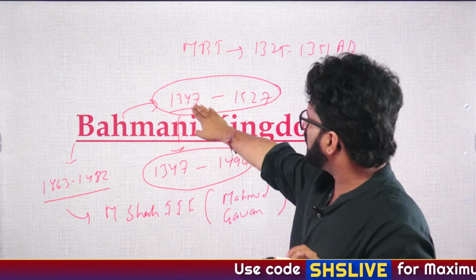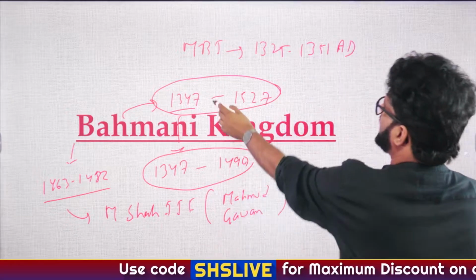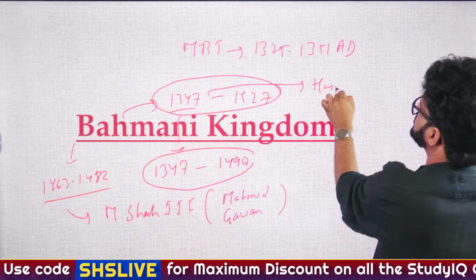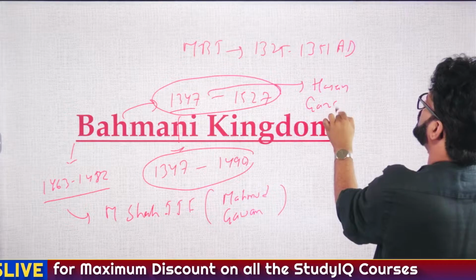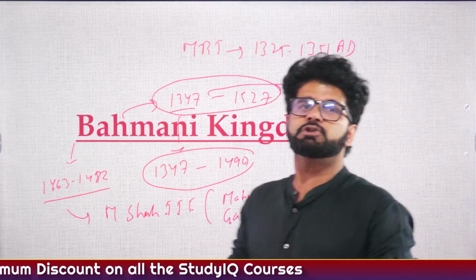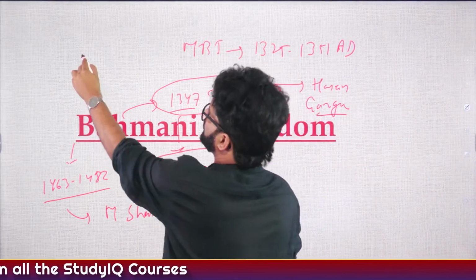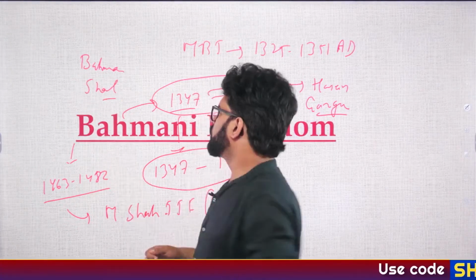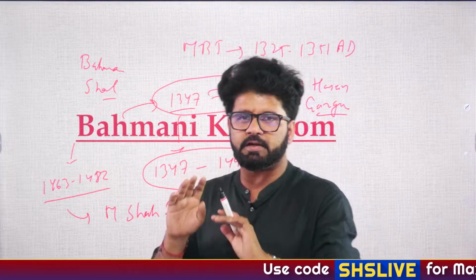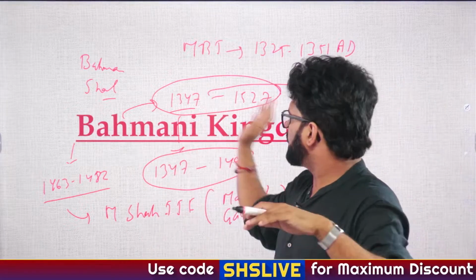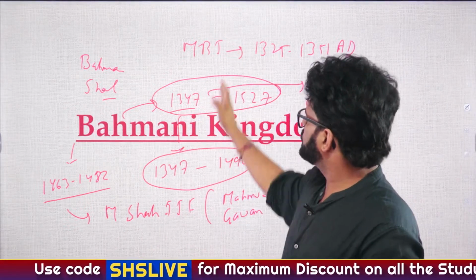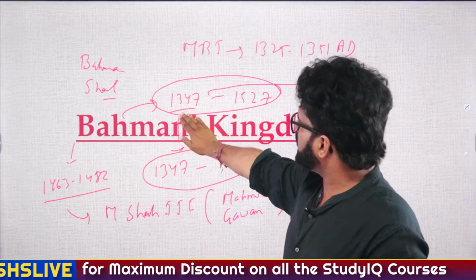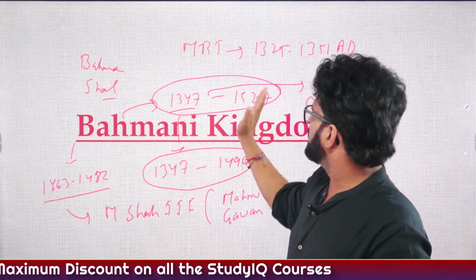The Bahmani Kingdom got established in 1347 by a man named Hasan Gangu. And this Gangu is also known as Bahman Shah. Fine. Hence Bahmani Kingdom. So in 1347 they started ruling the Bahmani Kingdom. Or again, you can do the chronology here: MBT was ruling, during which the Bahmani Kingdom got established.